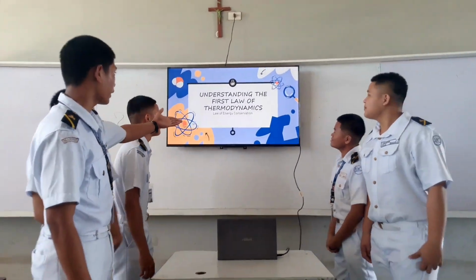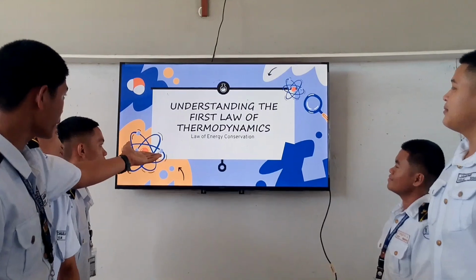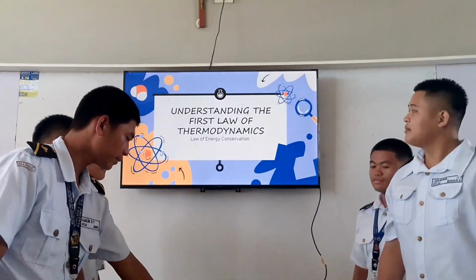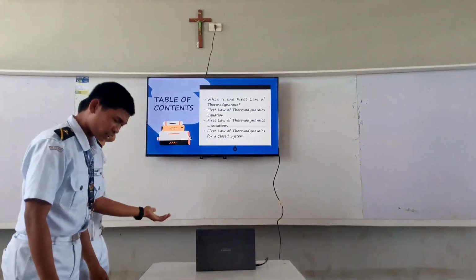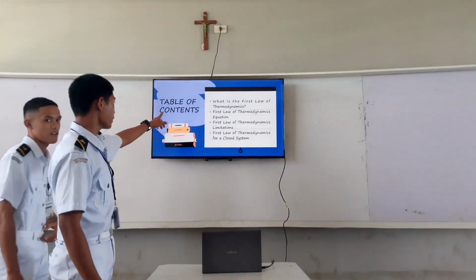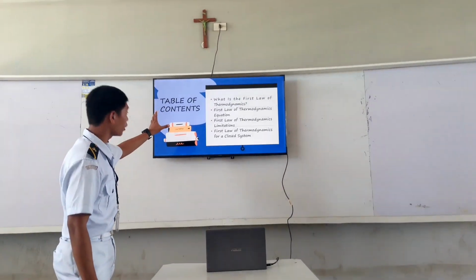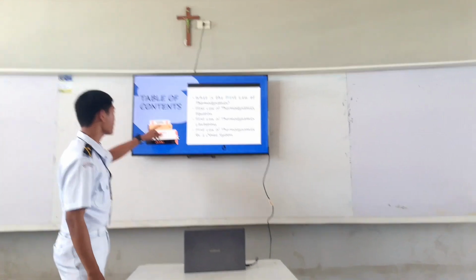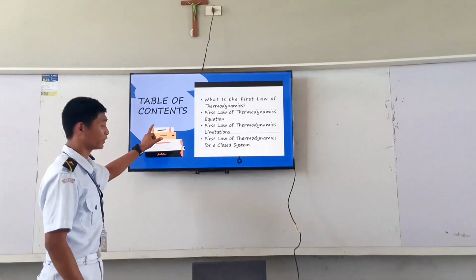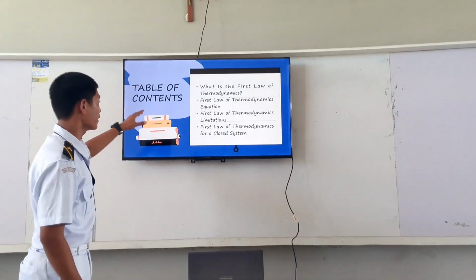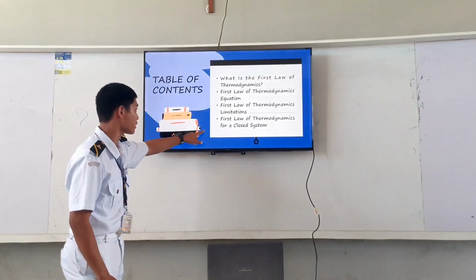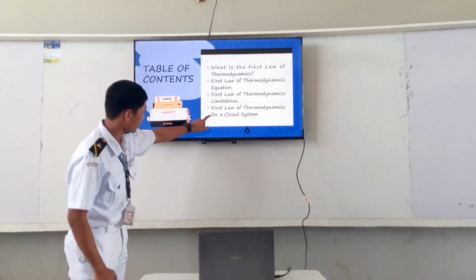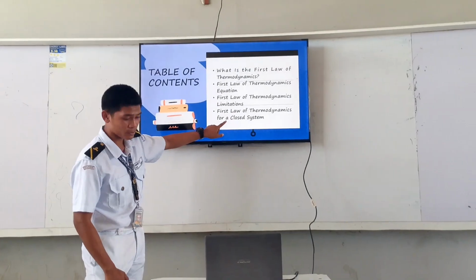We are about to tackle understanding the first law of thermodynamics. Here is the table of contents. First, we are getting to know what the first law of thermodynamics is. Next is the first law of thermodynamics equation. Third is the first law of thermodynamics limitations, and lastly, the first law of thermodynamics for a closed system.